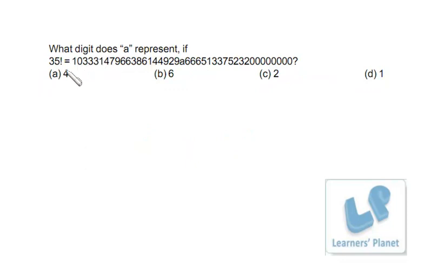What digit does A represent if 35 factorial is this? Here A is this. Now the problem can be solved easily if we apply the divisibility rule of 9, because 35 factorial should be definitely divisible by 9, right? And what is the divisibility rule of 9? That is, the sum of digits should be divisible by 9, right? So here this entire number is divisible by 9, and inclusive of A, the sum of digits should be divisible by 9, or I can say the sum of digits should be ultimately 9, right? So we can find out the value of A, right?